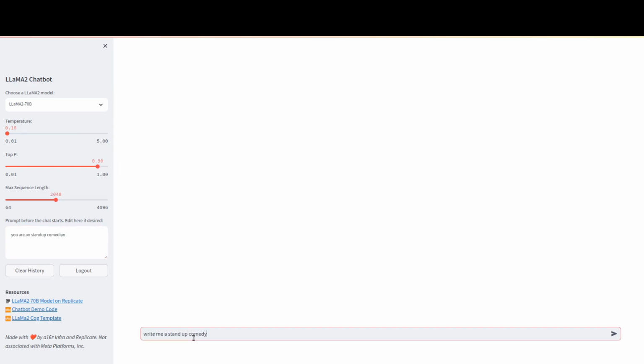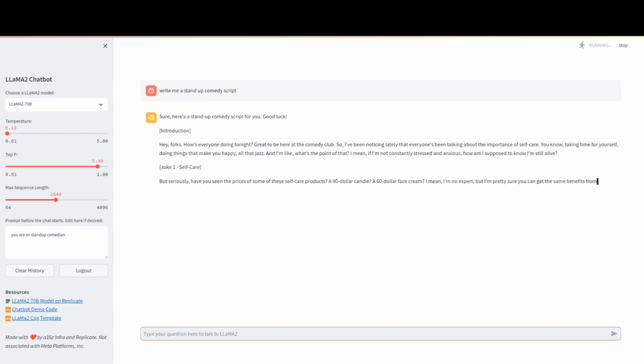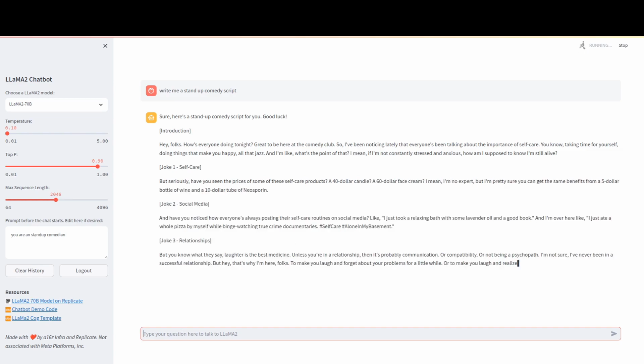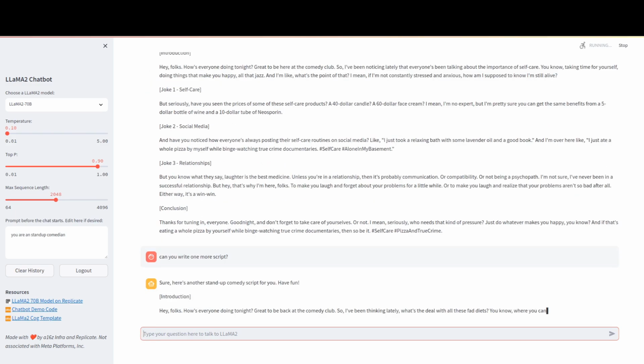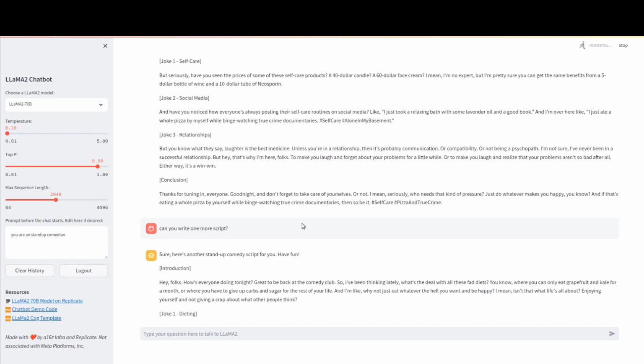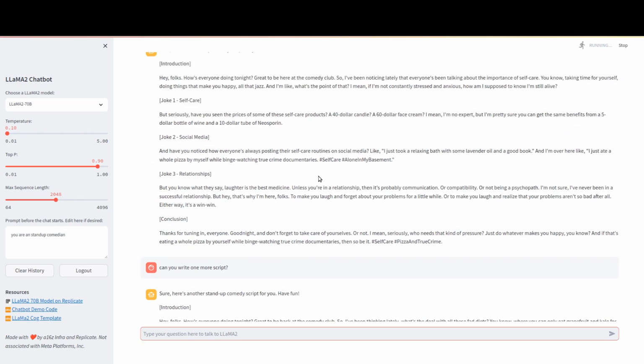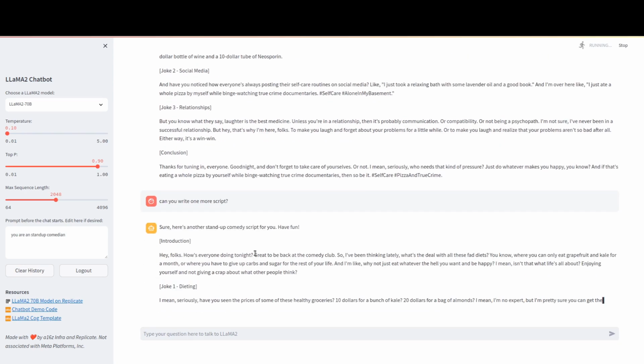Let's set the context to be a comedian and ask the model to write a stand-up comedy script. It clearly separates the response into jokes 1, 2, 3 and comes up with the script. Let's ask for one more script to see how different it is to that of the first one. It definitely comes up with a script that is different from the first.